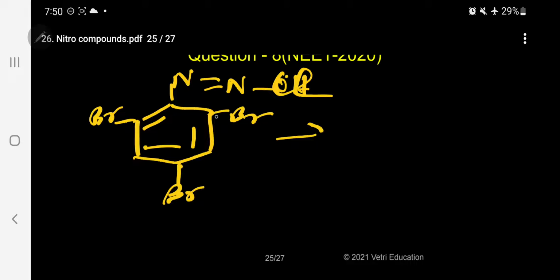This is 2,4,6-tribromobenzenediazonium chloride. Ordinarily, without bromine, it is simply a diazonium chloride; this is a substituted diazonium chloride.